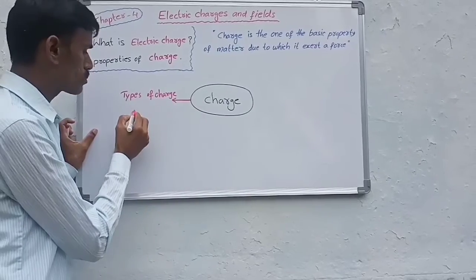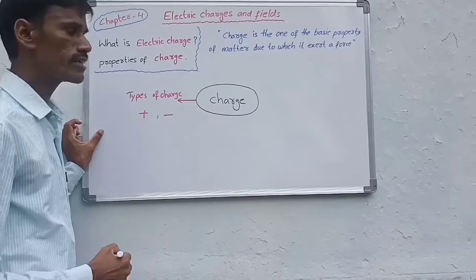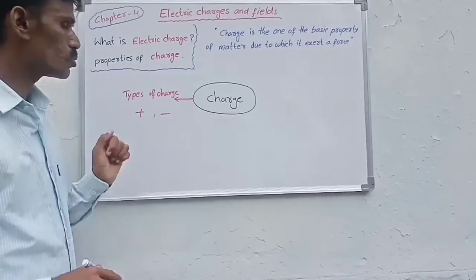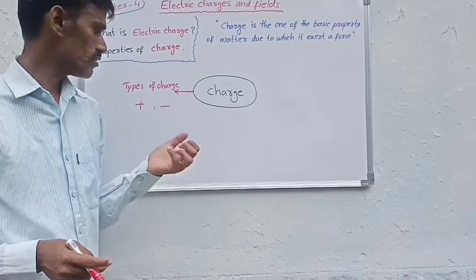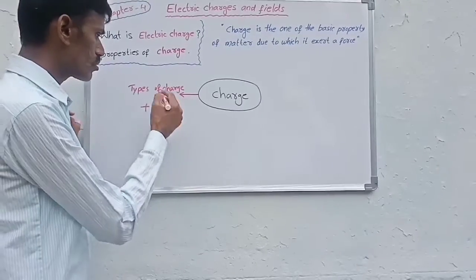There are two types of charge. One is plus, positive charge, another is minus, negative charge. So there are two types of charges in an object. They are positive charge and negative charge.